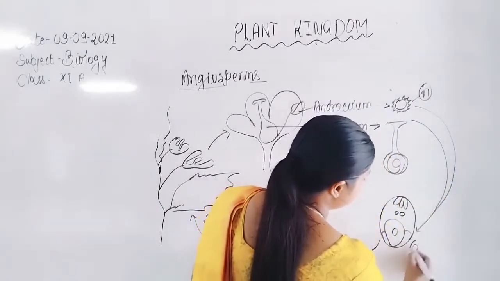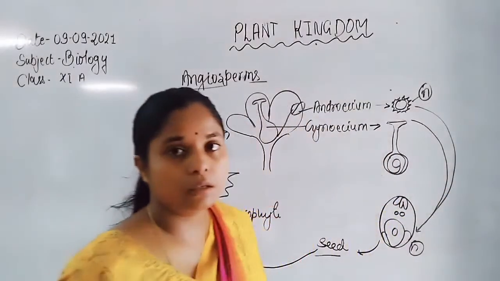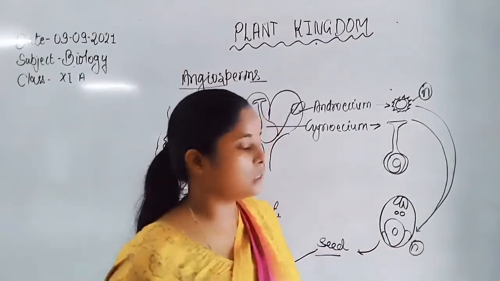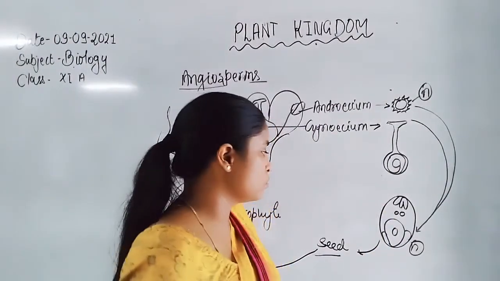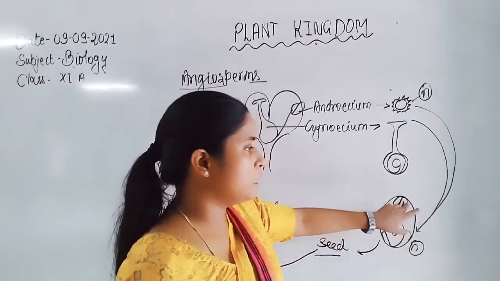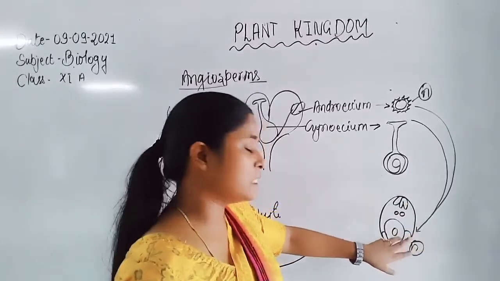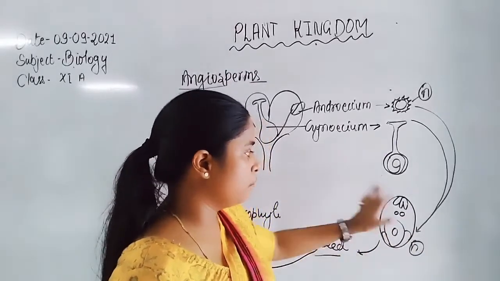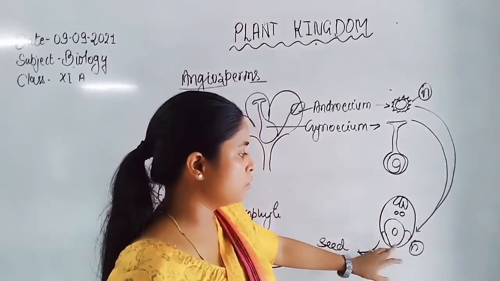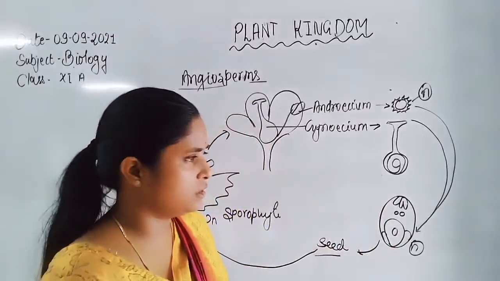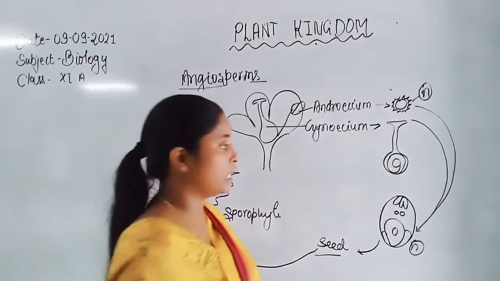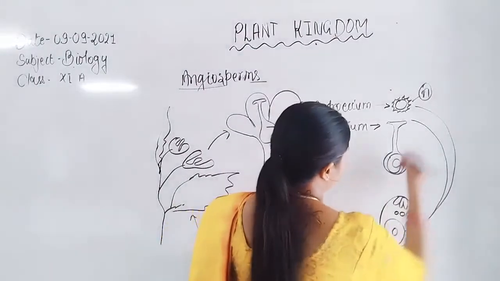This embryo sac also contains haploid cells. The synergids are haploid, antipodals are also haploid, and egg cells are also haploid. So overall, the egg cell with the embryo sac or egg apparatus shows the gametophyte, because they are haploid in nature.